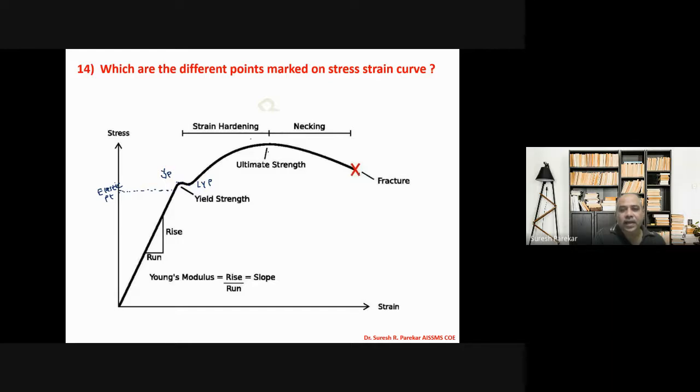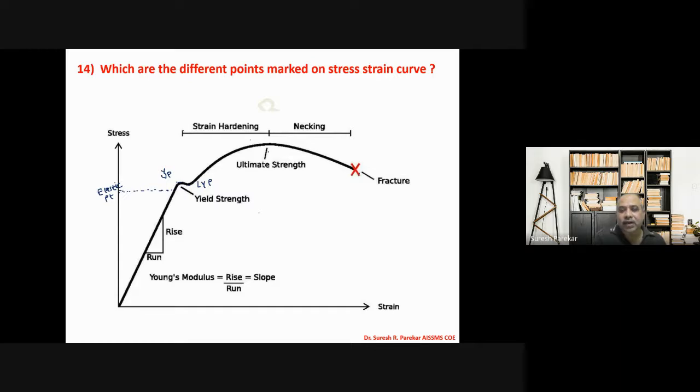Now strain hardening. You can see once your capacity is up to the upper yield point, then your stress goes on decreasing. It should decrease continuously, but due to rearrangement of the molecules in the material, its capacity again increases.